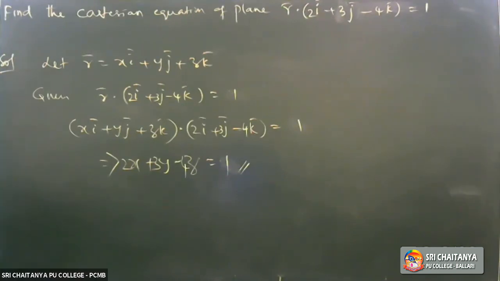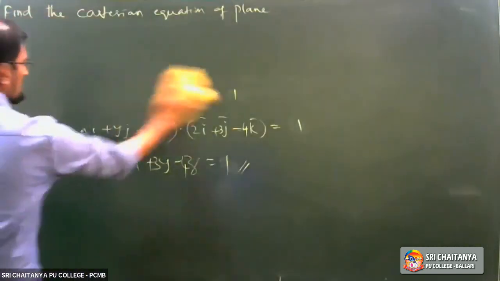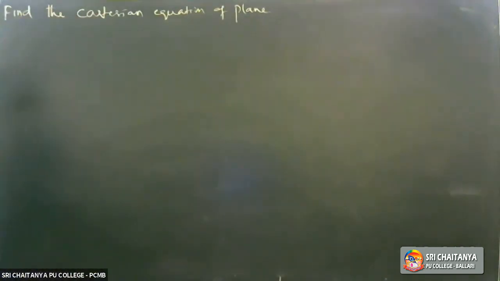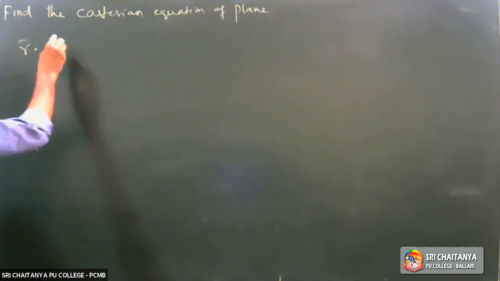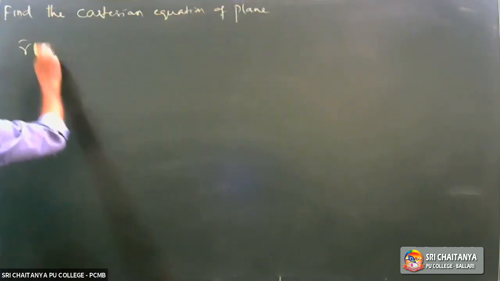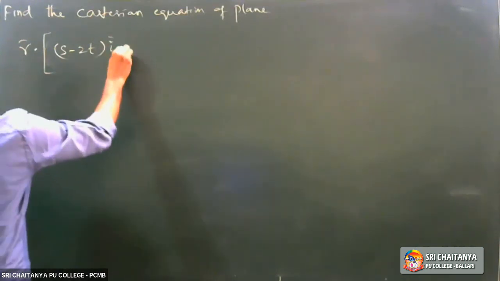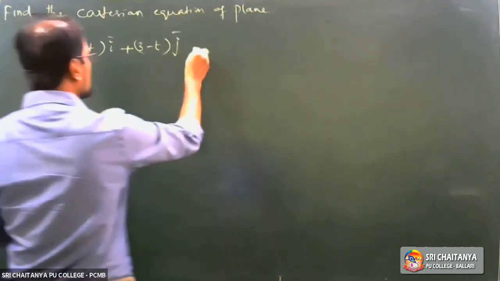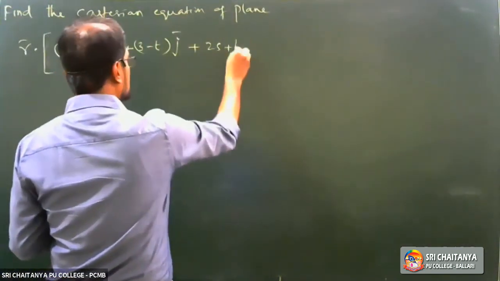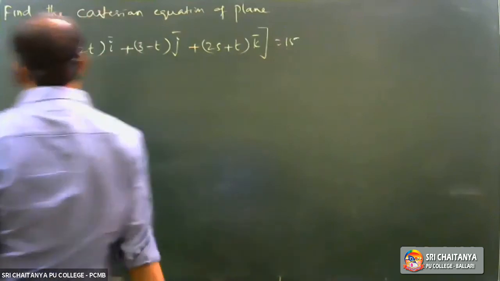Yes. Next one. Same question: find the Cartesian equation of the plane R bar dot ((s minus 2t) i plus (3 minus t) j plus (2s plus t) k) equals 15.